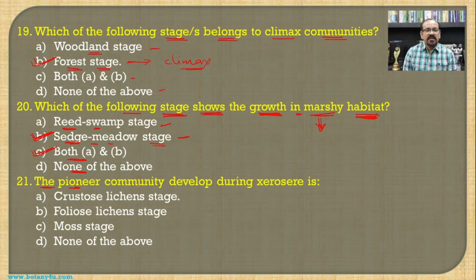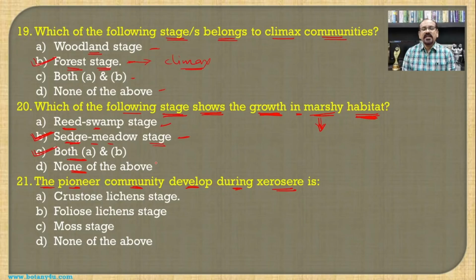The pioneer community that develops during the xerosere is... Earlier we have seen the hydrosere, but when we are talking about the xerosere, it is the condition which is initiated from the rocks or bare land.